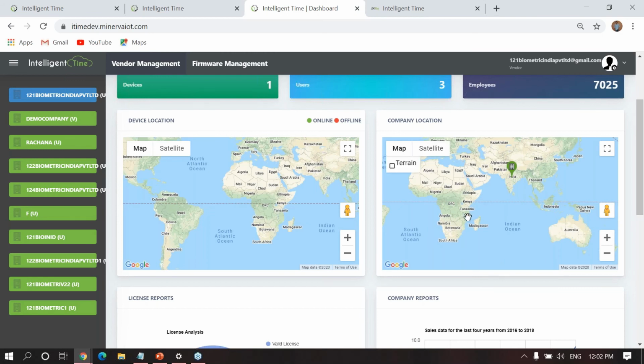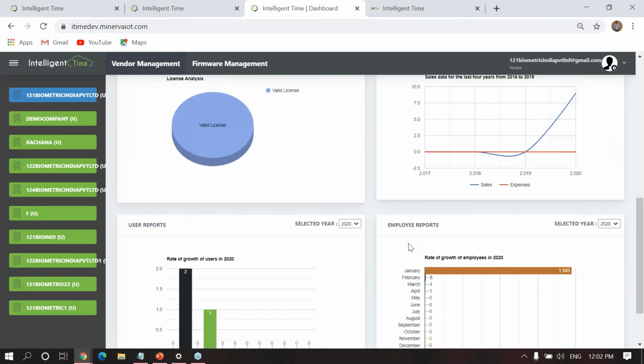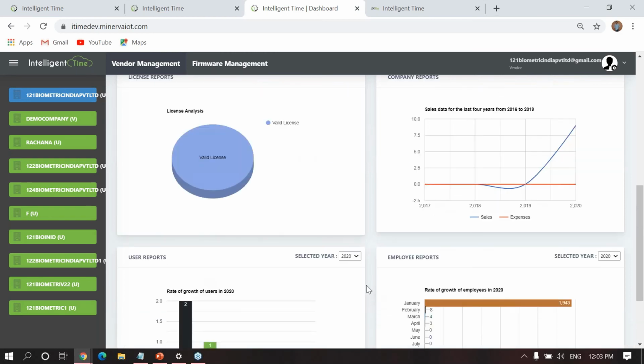And company location. Once they register, all the company locations will be displayed here as well. Below you can see the license report, company reports, and user reports: how many users each month, how many users are increasing. In this way we can easily track it, so we can improve our business and focus more on particular things. We can easily make analytics using this dashboard.